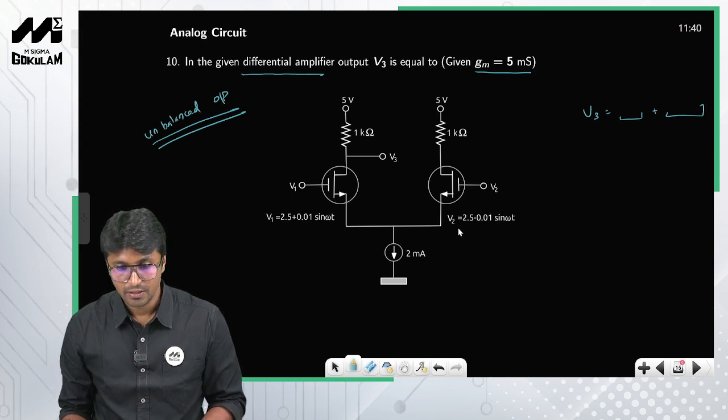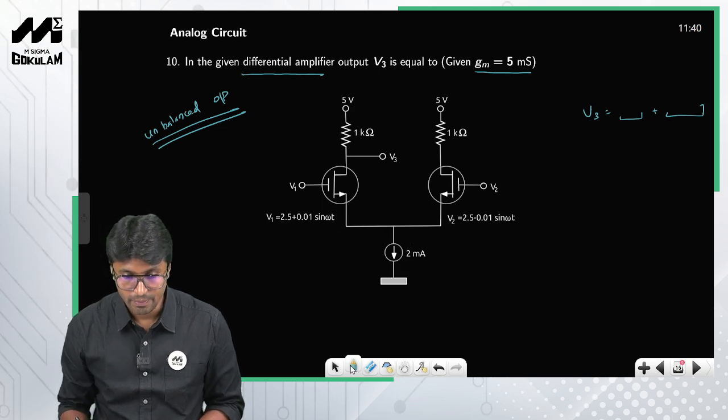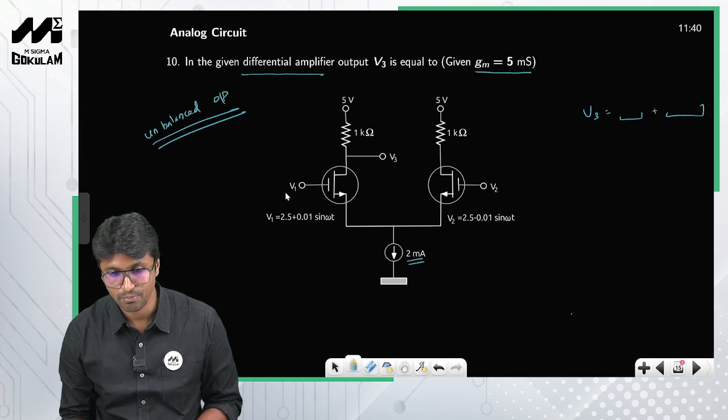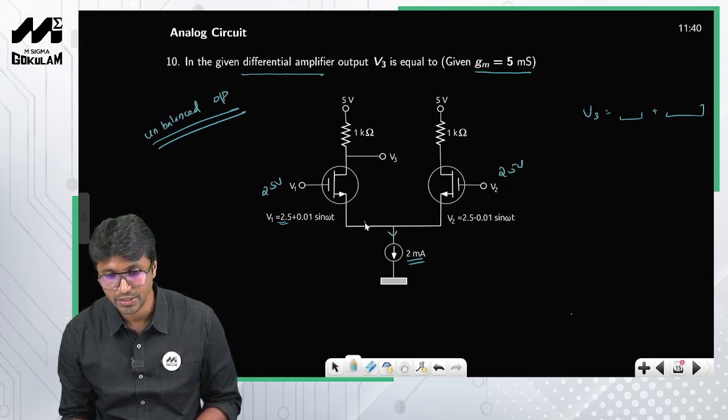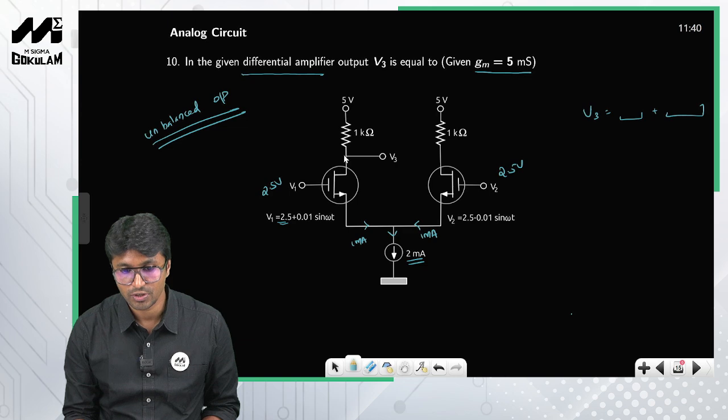Now when you consider the DC analysis, you can deactivate the AC sources. So what you have is 2.5 volts applied at both ends. So both of them will behave similarly. Look at this, the total current is 2 milliamperes, and both the voltages are 2.5 volts, right? So when you perform DC analysis, this is 2.5 and this is 2.5, and the total current is 2 milliamperes. It means that this is 1 milliampere and this is 1 milliampere, right? So the current through the drain is 1 milli, so this current is also 1 milliampere, right?